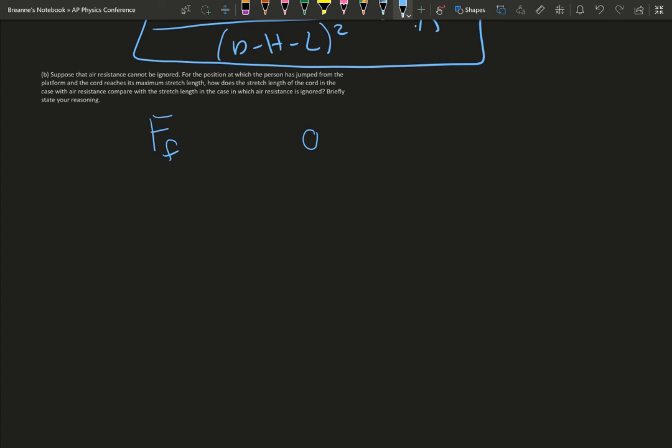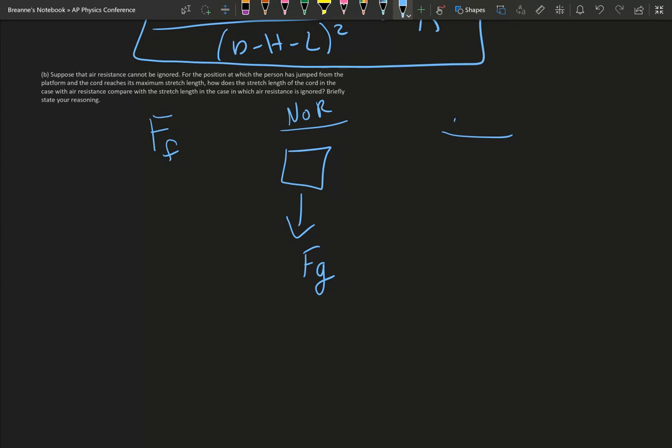So a couple of things to think about with air resistance. Let's think about what's causing the person to fall. As the person's falling, it's force of gravity that's going down, right? So if we did a free body diagram of a person falling with no air resistance, it'd just be that.